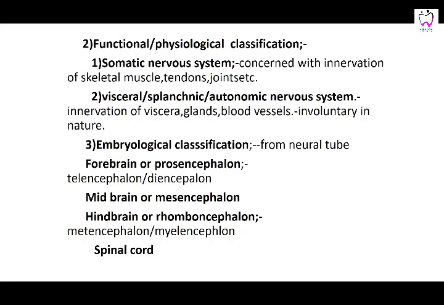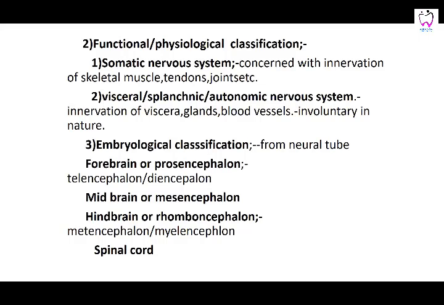Then you can classify the nervous system by embryological classification, from the neural tube, according to what part developed from what. The neural tube is divided into three: the forebrain, midbrain, and hindbrain. Certain organs develop from the forebrain, some from the midbrain, and some from the hindbrain.